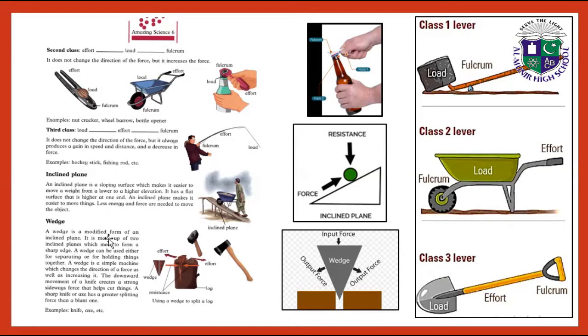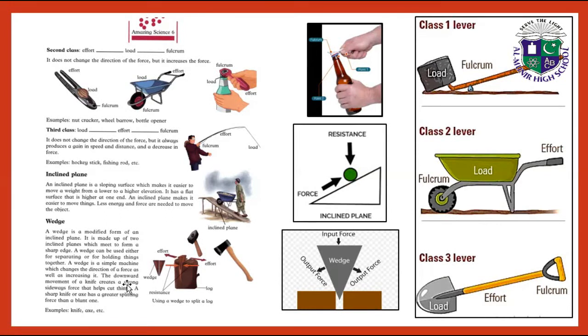Wedge. A wedge is a modified form of an inclined plane. It is made up of two inclined planes which meet to form a sharp edge. A wedge can be used either for separating or for holding things together. A wedge is a simple machine which changes the direction of a force as well as increasing it.